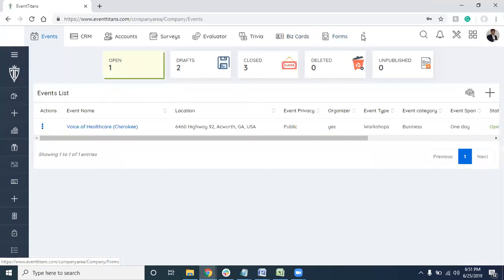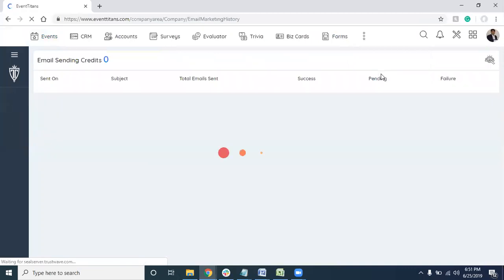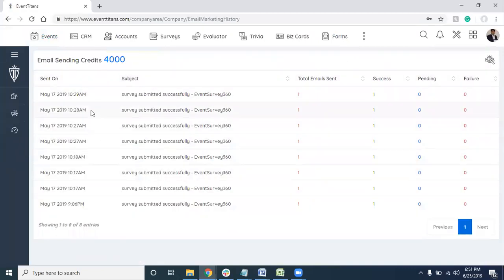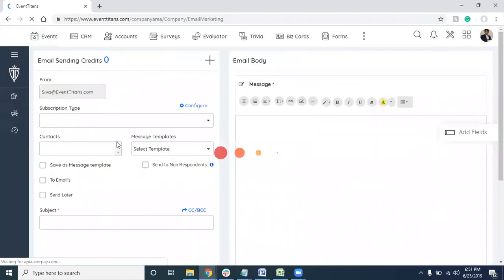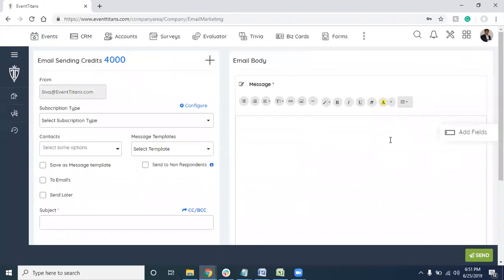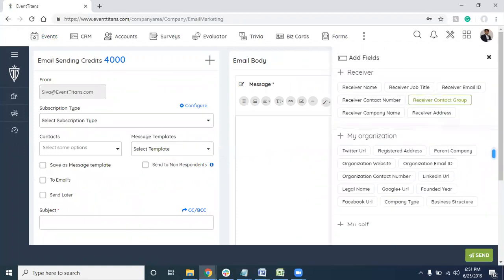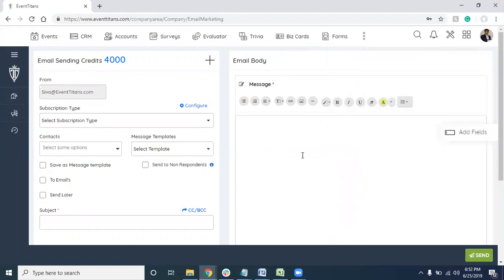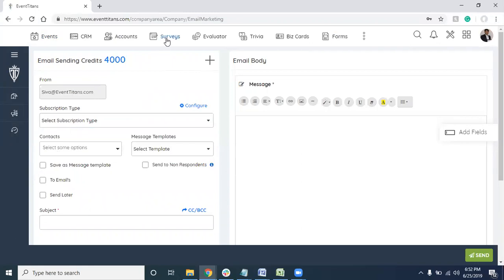We do have forms. We do have a marketplace, where you can have your hotel bookings in it. And also you can have a complete email marketing tool right over here, where you can do all your email marketing. And also you can add fields from the CRM, so you don't have to code the names over there, and you can maintain the subscriptions.